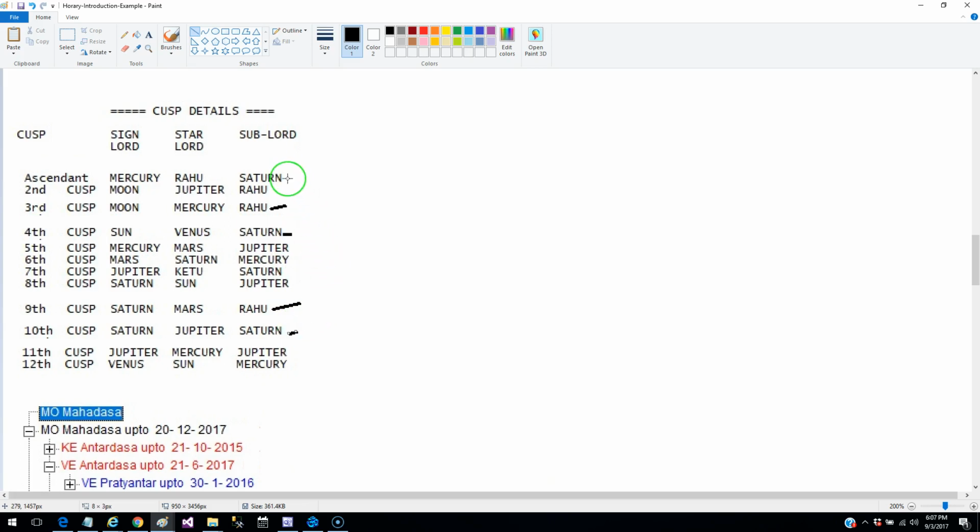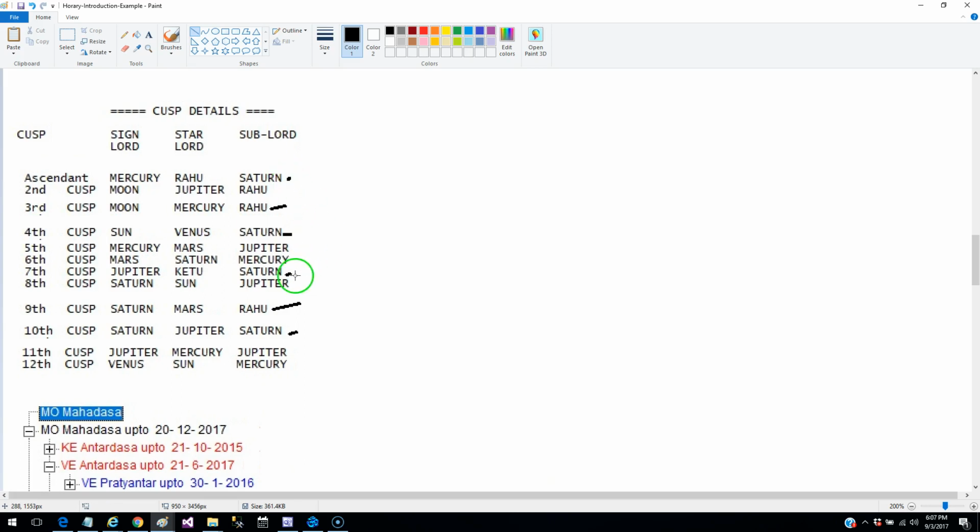Another thing you find is that the Cuspal sublord of the ascendant is Saturn, and the Cuspal sublord of the 7th is also Saturn. The ascendant denotes the person who is asking the question, and the 7th denotes the person on the opposite side, who is going to buy the property.